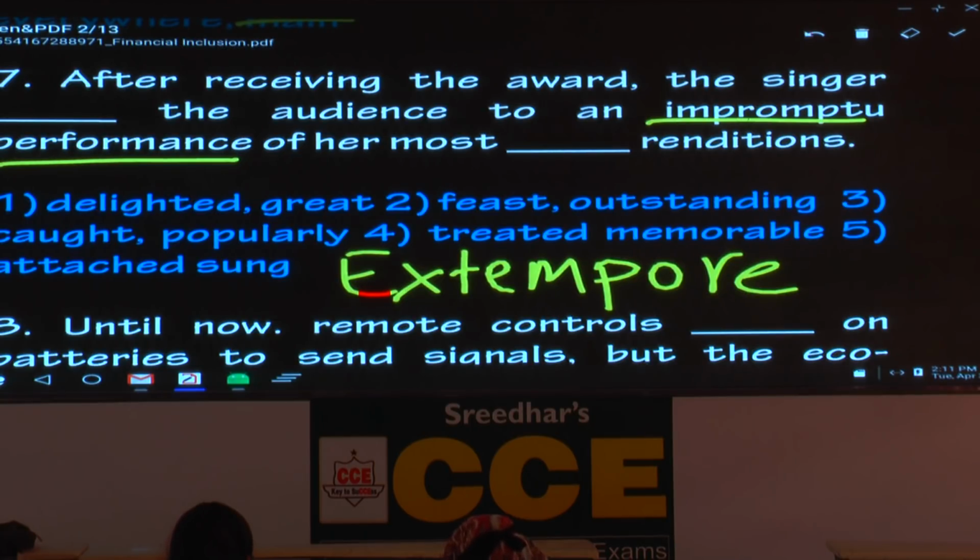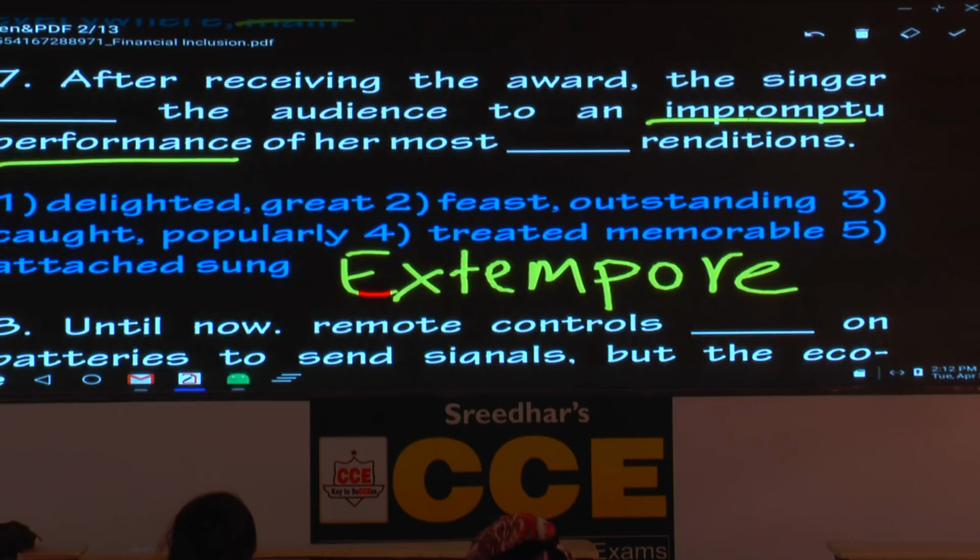Write the another form, delightful. What is the adjective form? Delightful. Delight is a verb, and it's a regular verb. Delight, delighted, delighted. We can use a past participle as an adjective, delighted. The first word is perfect. We'll see the second word.